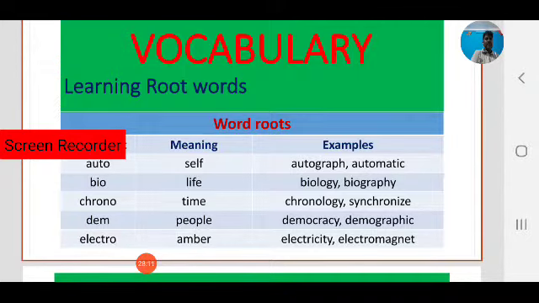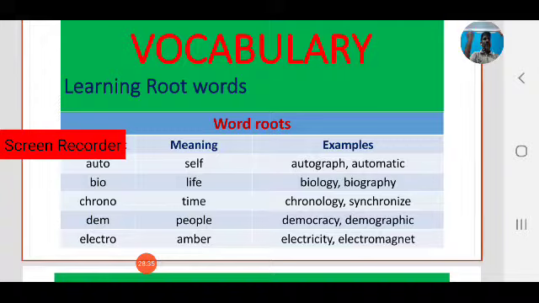These are the English words based on its root. Auto means self, graph, that is also a Greek root. Graph means write. Self writing, autograph. In many cases we give autographs to others when you become familiar, a celebrity or famous. Autograph.